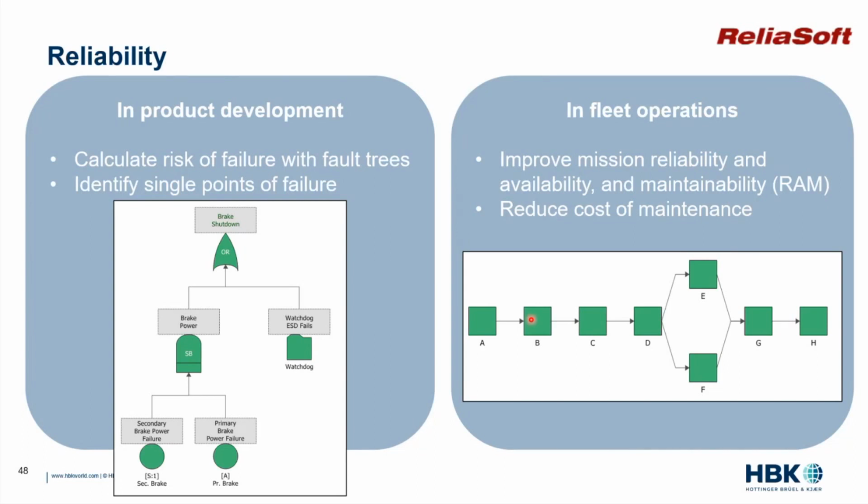If we can recognize how all these different components fit into subsystems, into systems, and how they all fit together, then we can start to think about how to maximize the ability of our fleet to keep flying. We can think about maintainability and how we schedule maintenance to maximize flight uptime and to minimize cost. This might be a little ways out for you. If you're in the design phase, you might be more over here trying to recognize where the risk is. But at some point, when your fleet is flying, we'll have to think about how we keep that fleet flying in an optimal way.